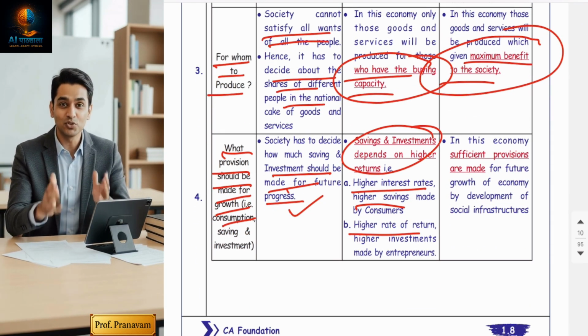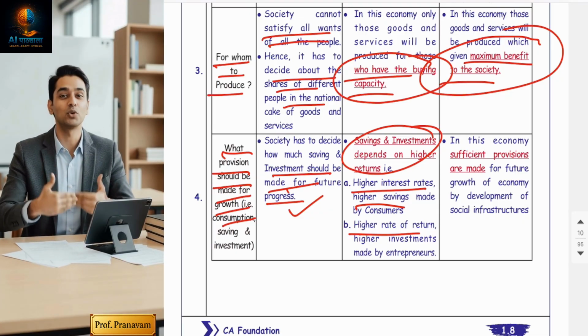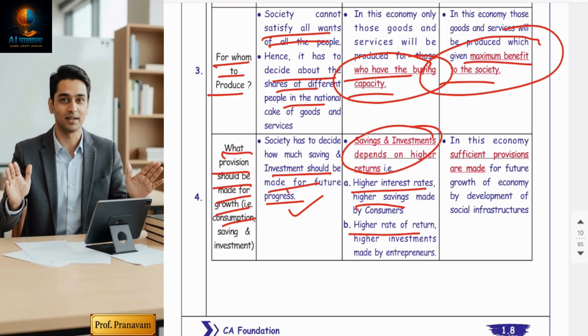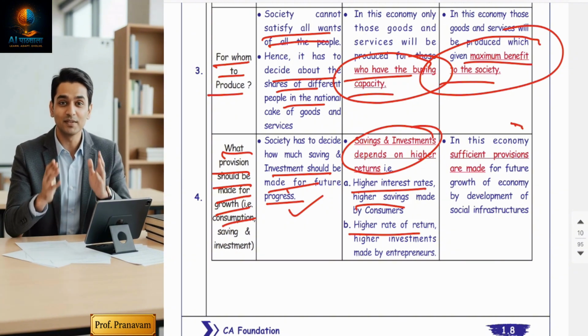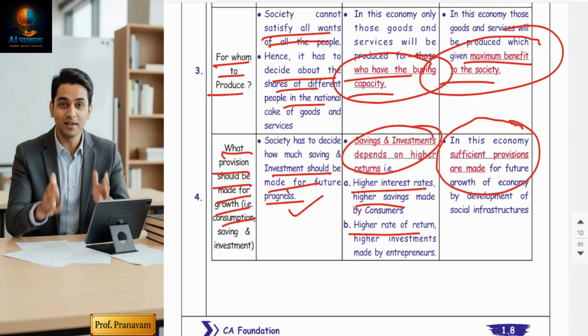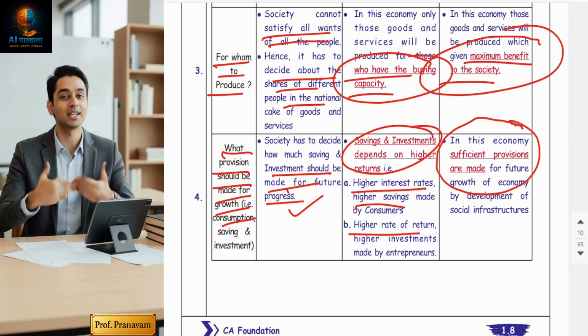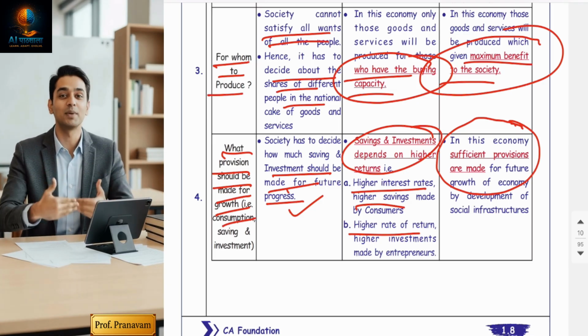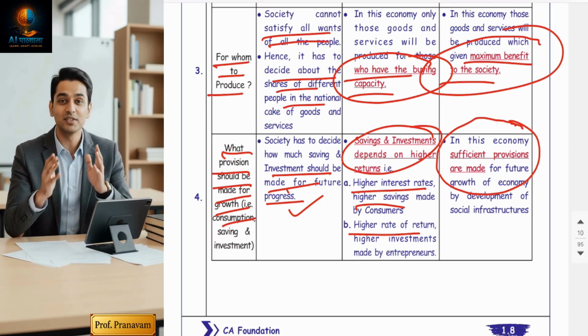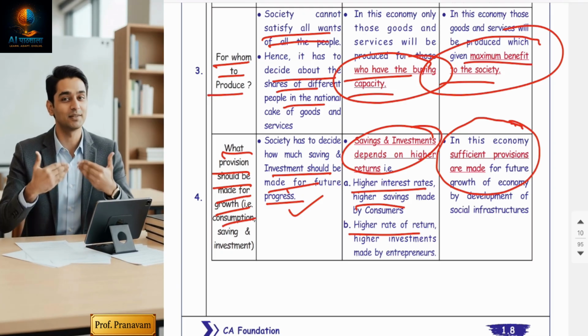Will they invest for the future and take care of the coming generation? Yes, the government will plan growth and make sufficient provisions, savings and investments for the future, so the next generation can also grow and take the economy to the next level. Proper provisions will be made.